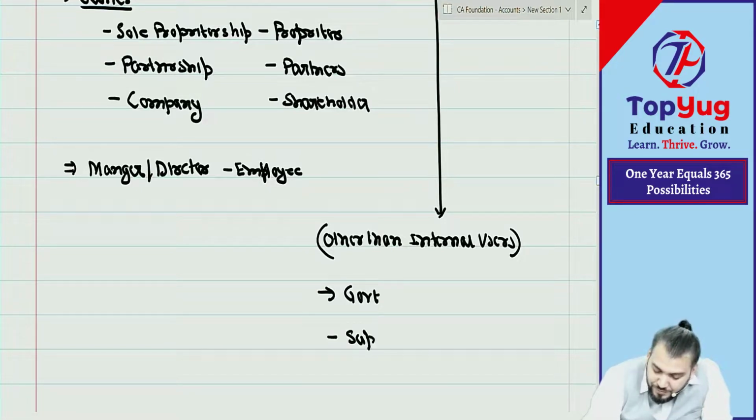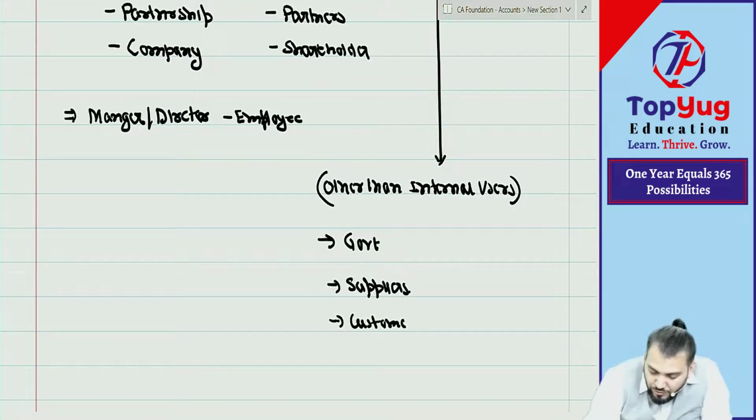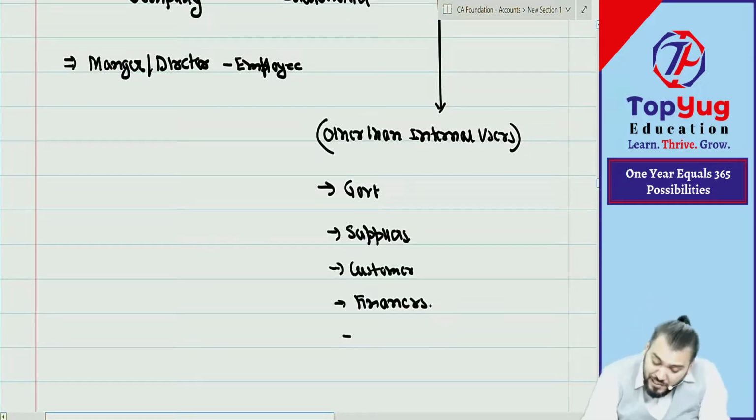Suppliers, yes or no? Then customer, yes or no? Financer means bank, yes or no? Correct. And any other employee other than what?